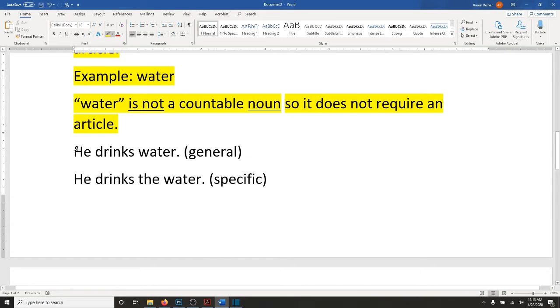So one sentence is, he drinks water. This is a general statement. It's not being specific about what water he drinks. If you want to be specific, we need to use the article the. So he drinks the water. This is more specific about what water he drinks.